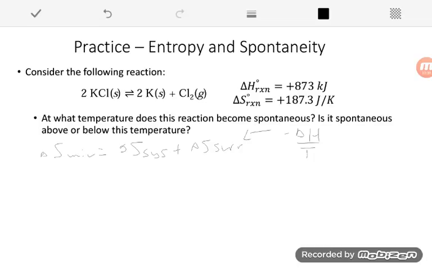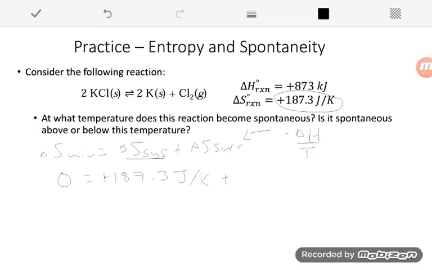So if we want to find the point at which it just becomes spontaneous, we're going to set delta S universe equal to 0. That's the point between spontaneous and non-spontaneous. Below that would be non-spontaneous, above that would be spontaneous, so 0 is just that point in the middle. So all we're going to do is set this equation equal to 0 and then plug in our information. So delta S system, that's my positive 187.3 joules per Kelvin.